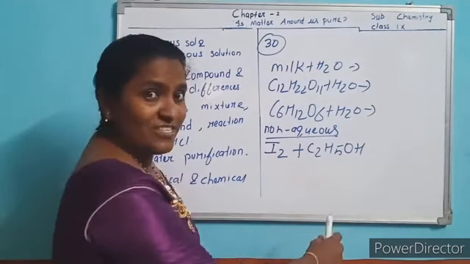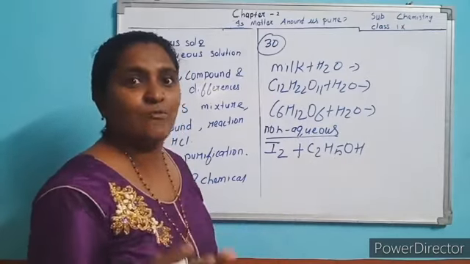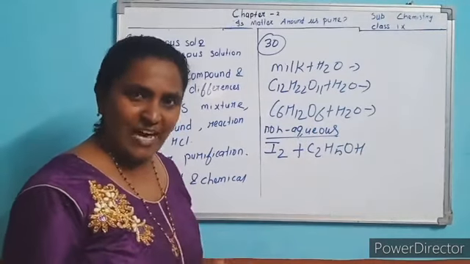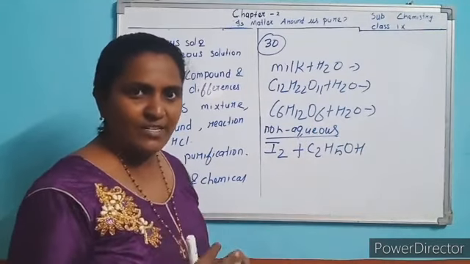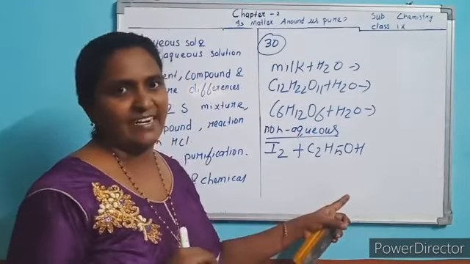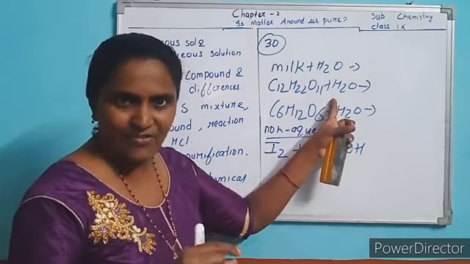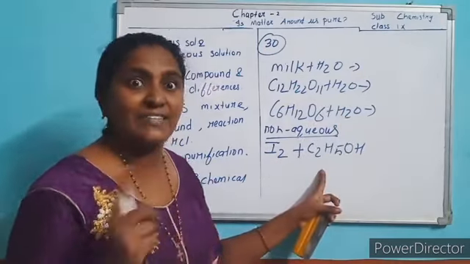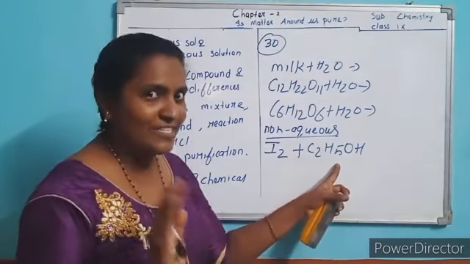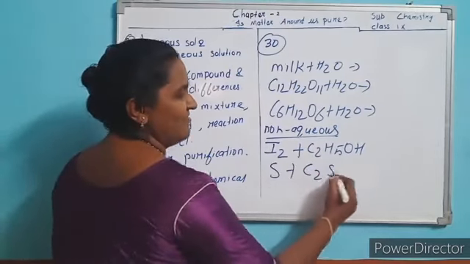Why is it non-aqueous? Here, ethanol acts as a solvent other than water. In this solution, water is absent. In the place of water, if any other solvent is added, then we can say non-aqueous solution. In an aqueous solution, water acts as a solvent. In a non-aqueous solution, something other than water acts as the solvent. Here, who is the solvent? Not water, ethanol. Another example, sulfur in carbon disulfide.